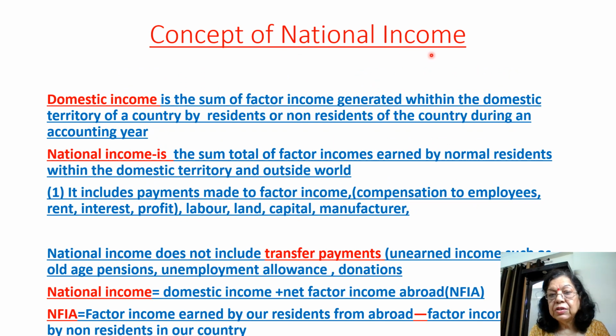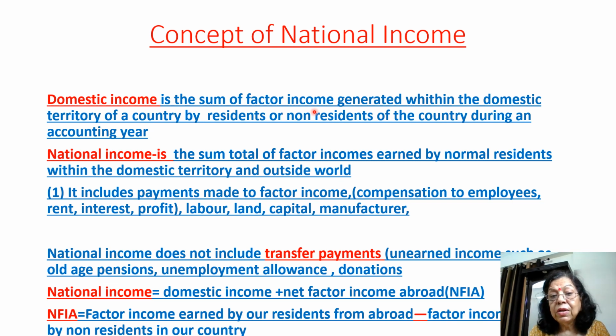Concept of national income. First we will see domestic income. Domestic income is the sum of factor income generated within the domestic territory. The income generated within the domestic territory of a country means, for example, we take India as domestic territory. So within India, the sum of factor income generated by factors of production within India.